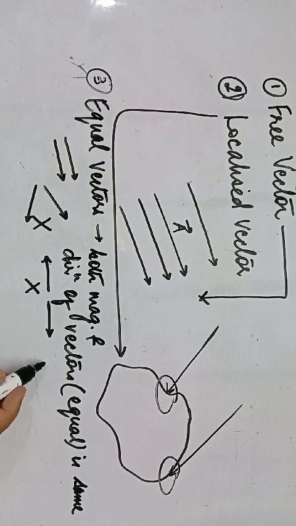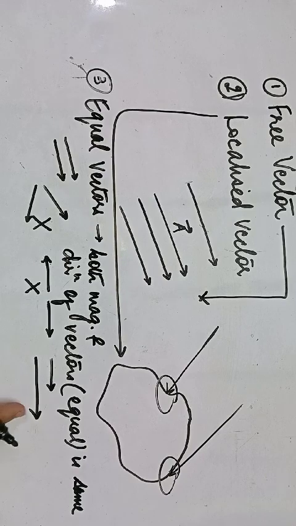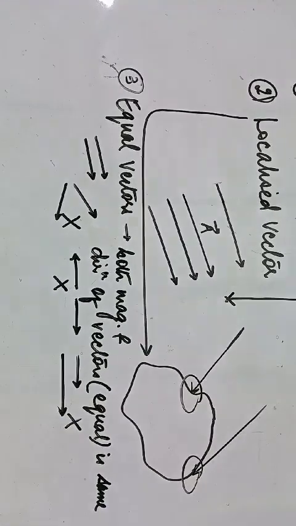Similarly, you can give another example, like this. Here you can see that the direction of both these vectors is the same, towards the right-hand side, but the magnitude of this vector is much lesser than the magnitude of this vector. Therefore these vectors are also not equal vectors. Whenever they are not equal, they are unequal. So there comes your next category.